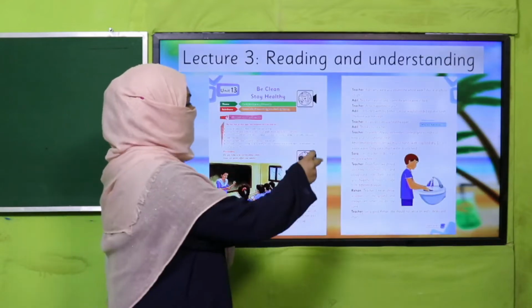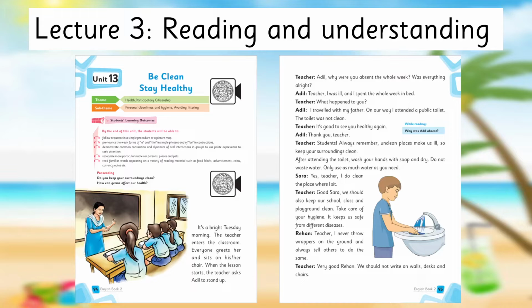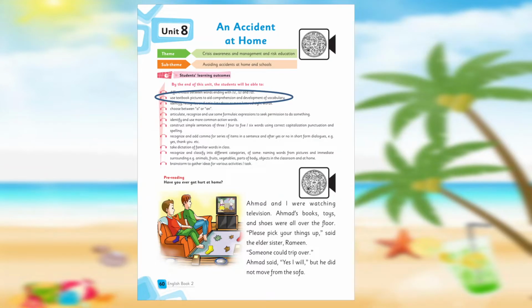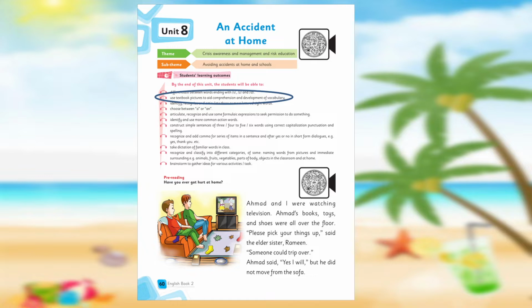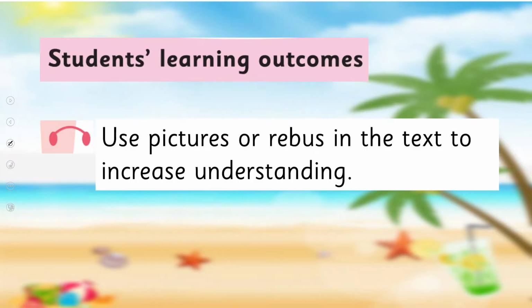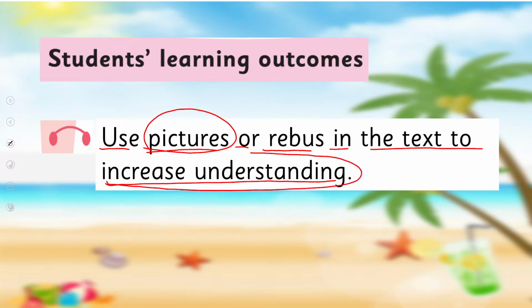Yes, my dear students, today we are going to start reading and understanding of this unit. Before this, in your Unit 8, I have explained to you how to use textbook pictures to aid comprehension. Means whenever there are pictures, how these pictures help us to understand the text. We have practiced this SLO in Unit 8. Now we are going to learn further to use pictures in the text to increase understanding. This is our today's SLO.